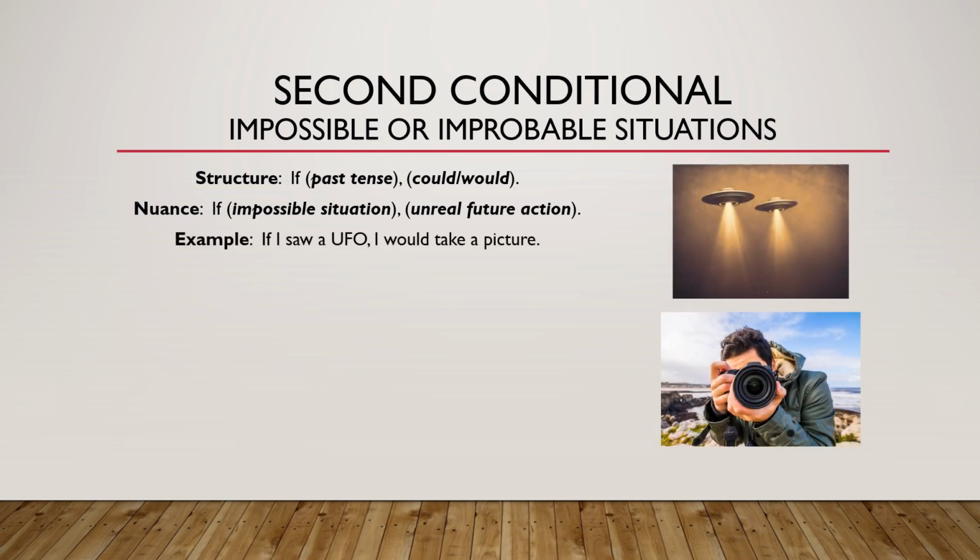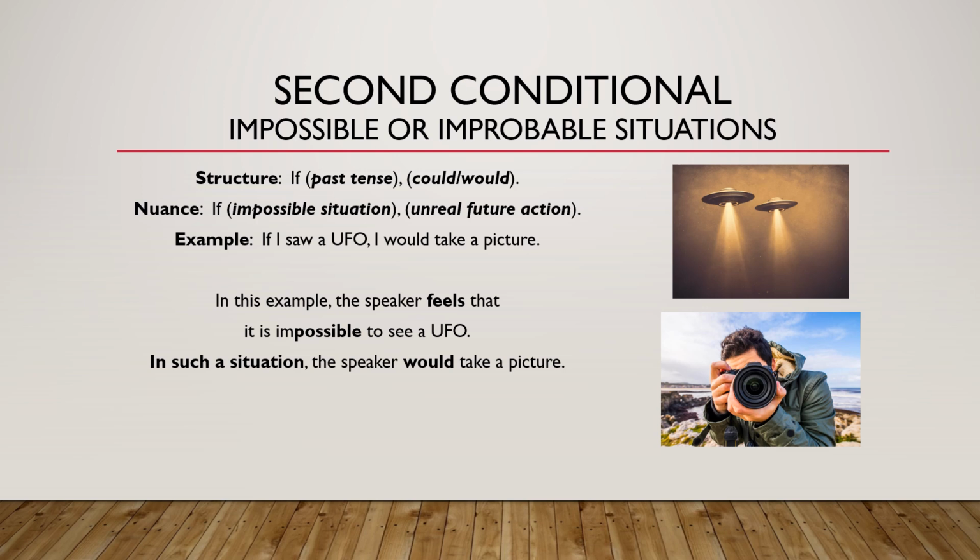Example: If I saw a UFO, I would take a picture. In this example, the speaker feels that it is impossible to see a UFO. In such a situation, the speaker would take a picture. But this is impossible. This is unreal. The speaker is communicating that the speaker feels this situation cannot happen.